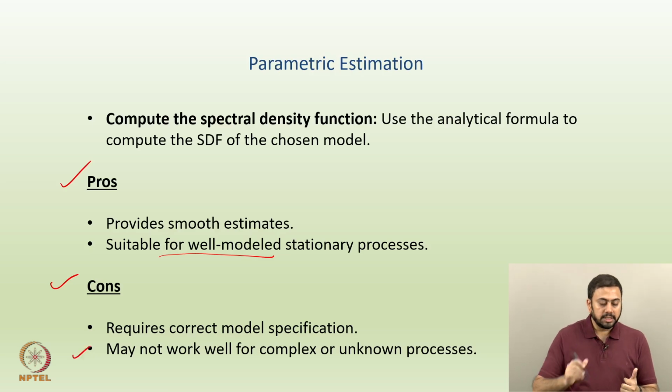And the second disadvantage is that it may not work very well for complex or unknown processes. So the overall time series behavior is complex, or unknown, right? Or you have a combination of, let's say, two different time series, something like that. Where the overall structure is slightly complex, there parametric estimation might not be the solution.